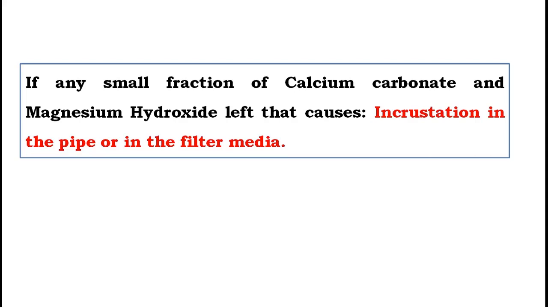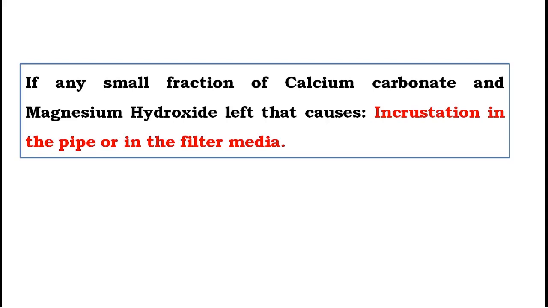In case CaCO3 is removed but a small fraction is left in the water, and Mg(OH)2 is removed but a small fraction is left in the water, then that will cause an incrustation problem, incrustation in the pipe or in the filter media. Incrustation means a white layer will be deposited inside. That is very hard to remove. That is called incrustation. That occurs inside the pipe also. Sometimes if you are using a sand filter, it will coat the periphery of the sand.